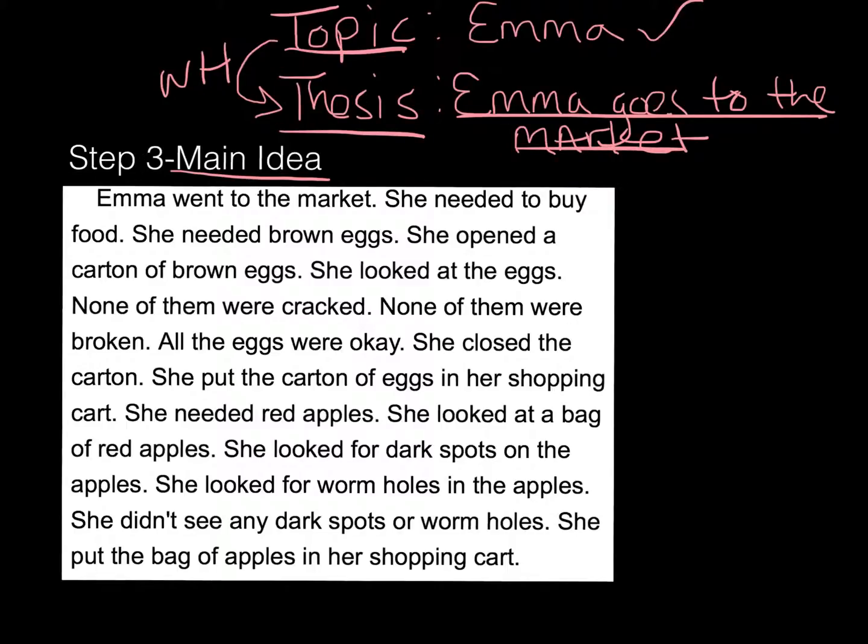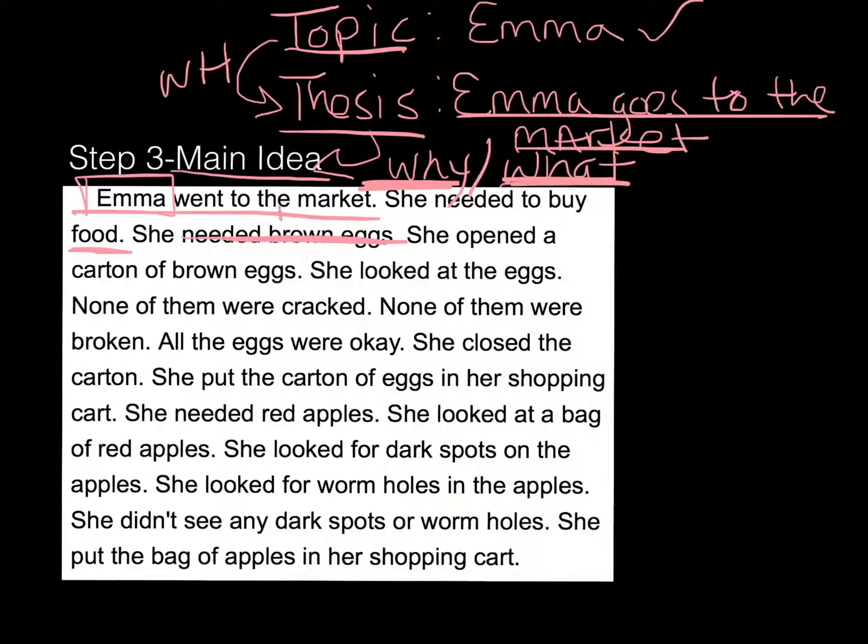Now, we found out where Emma went, but now we're going to ask another WH question to find the main idea. We're going to ask why. Why did Emma go to the market? What did Emma need to buy? All right, so let's box the word. Let's underline our thesis. All right, she needed to buy food. So we know why she went to the market. But what did she need to buy? All right, she needed brown eggs.